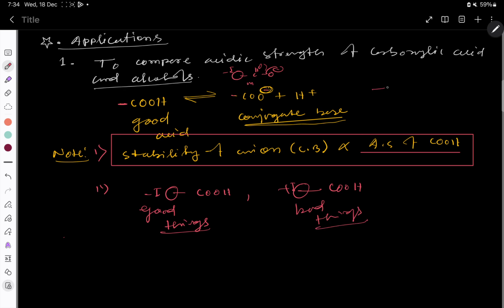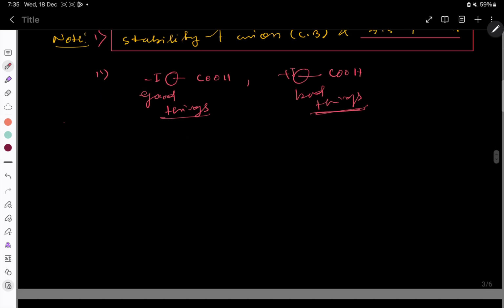Because supposed to be here, this one is the carboxylate ion, right? It is resonance stabilized. Now if a plus I group is there, it pushes its electron density towards here, and the electron density on the oxygen will increase, that won't allow it to lose its proton. So that's why plus I effect is a very bad thing. So from here you can generalize one thing: acidic strength is directly proportional to minus I effect, inversely proportional to plus I effect, okay.